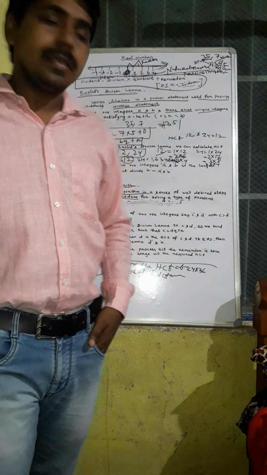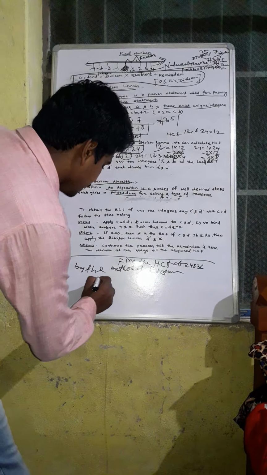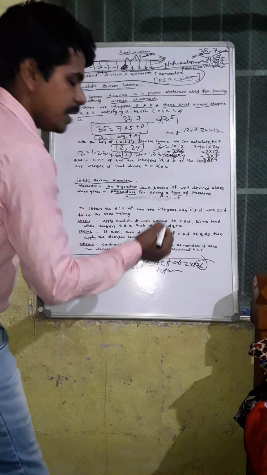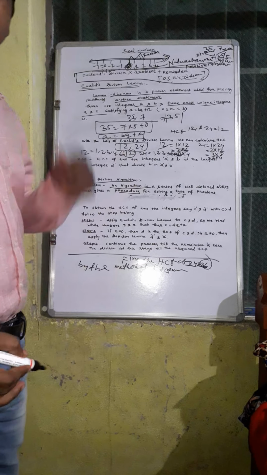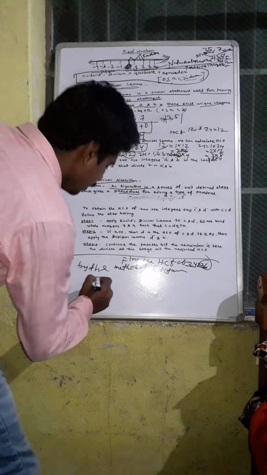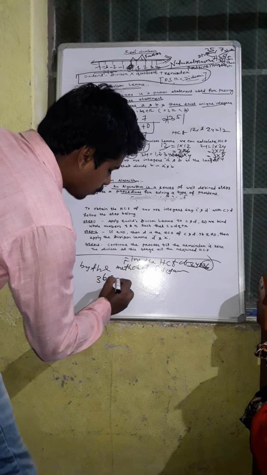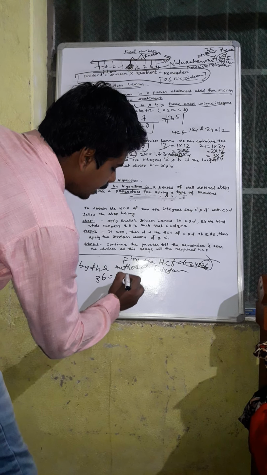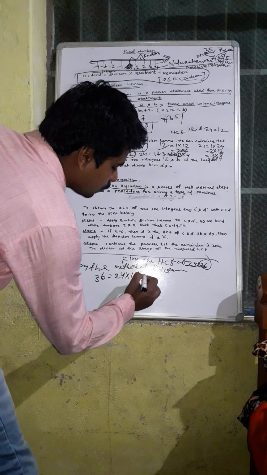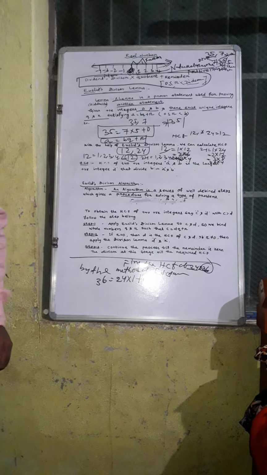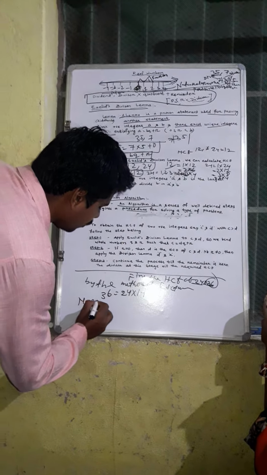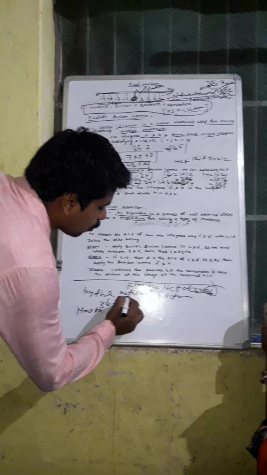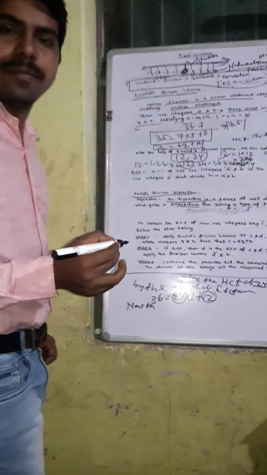How to find? 36 is the greatest of the two numbers 24 and 36. So we write 36 equals 24 into 1 plus 12. Then now apply the lemma with 24 and 12.